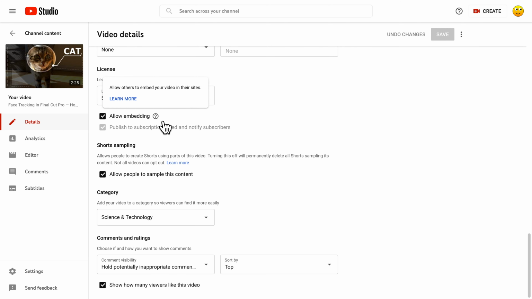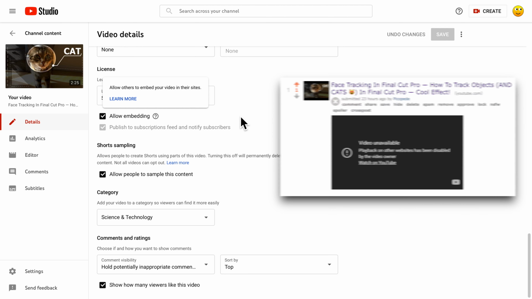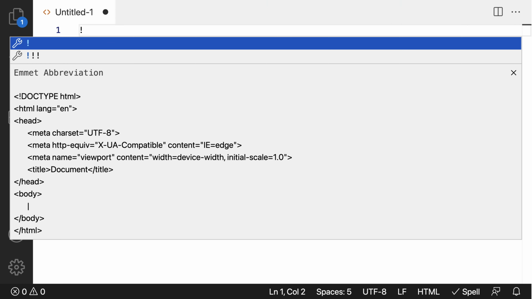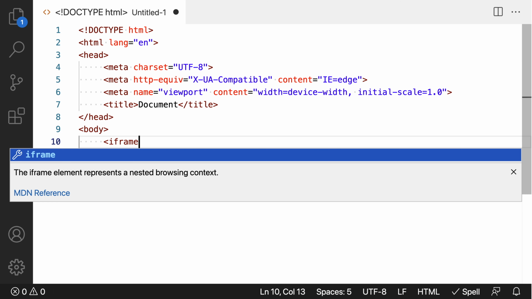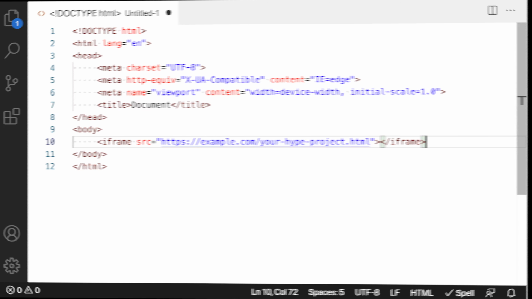What if you uploaded your Hype project to your personal website, but now some nefarious third-party website is embedding your content? This is easily accomplished with an iframe. The offending website could simply put your content in a box on their webpage. You're paying for the bandwidth while they're displaying ads around your Hype project.